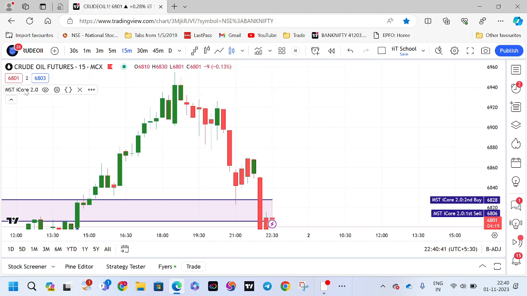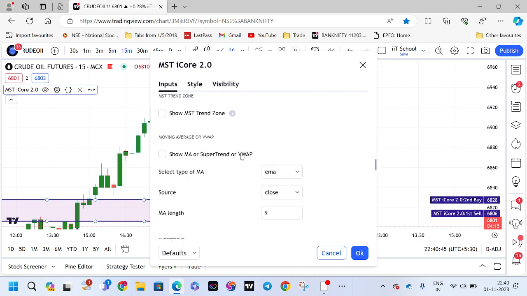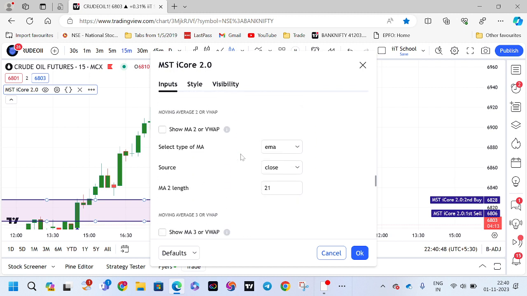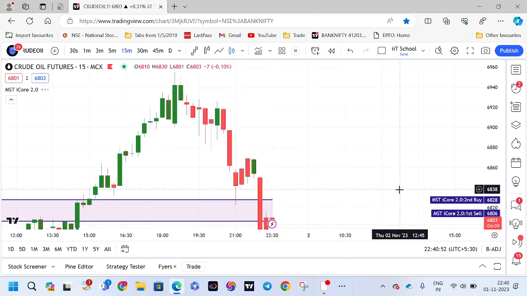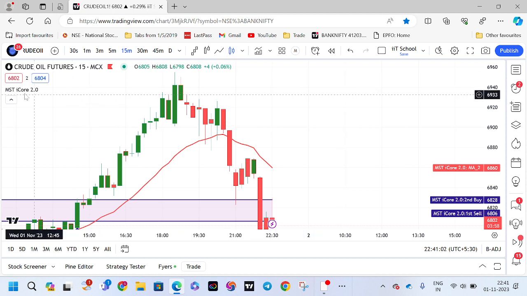One more method we have given is moving average 21. Go to the moving average 21 and enable it. Unless the market is above this moving average 21, don't exit from the market. Only here has it turned below the moving average 21. This way you can get more profits in a single market.